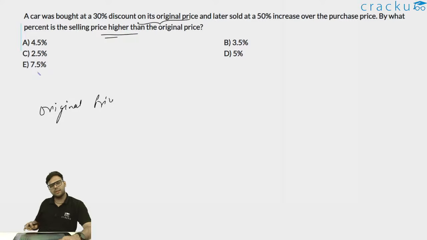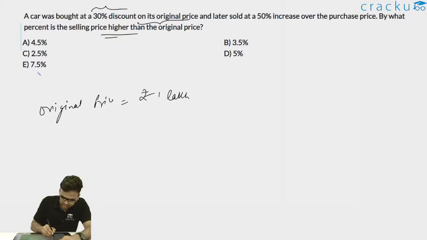So what I can do, I can assume one value. Let me assume that the original price of the car was rupees 1 lakh. I'll assume, because ultimately I have to just find out the percentage, and percentage is just a comparison of the initial and the final value. So I don't have to worry about the values here, because even if I take 1 lakh, 10 lakhs, 20 lakhs, 30 lakhs, 50 lakhs, 40 lakhs, whatever I take, my ultimate percentage will be same. So original price is rupees 1 lakh.